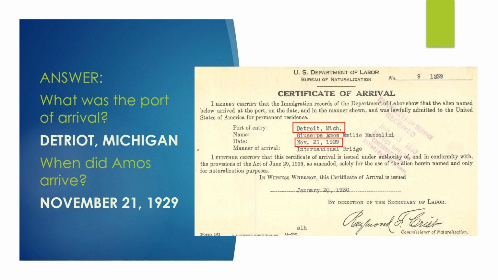If we look here on the certificate of arrival, for the port of arrival, we're going to look at the port of entry. And they list it as Detroit, Michigan. So he came in through Detroit, Michigan. And when did he arrive? So the date listed there is November 21st, 1929.